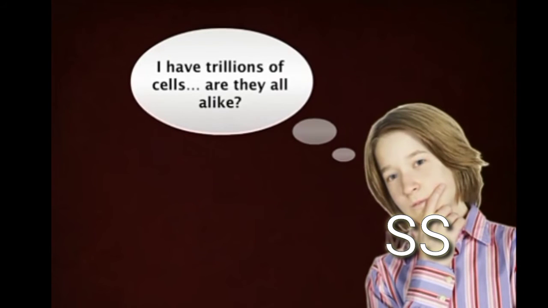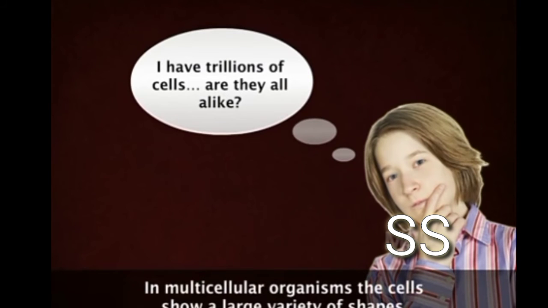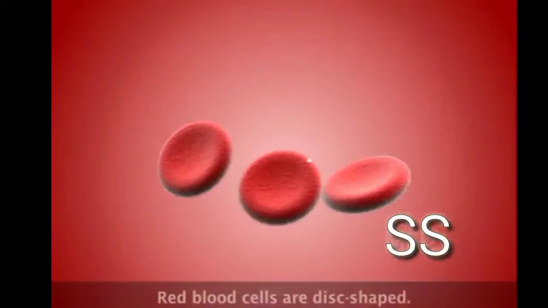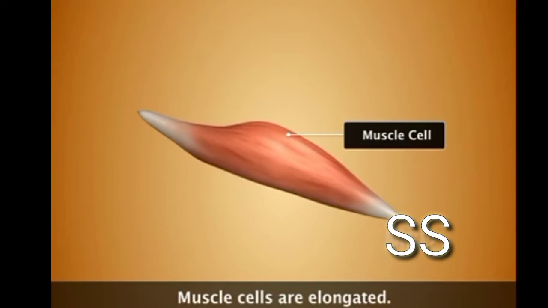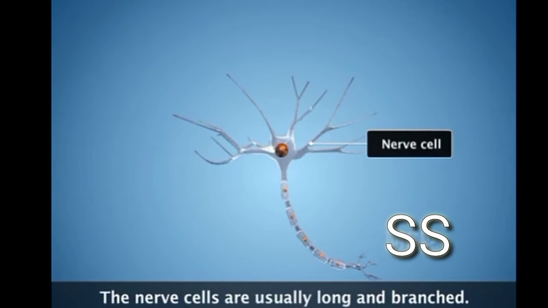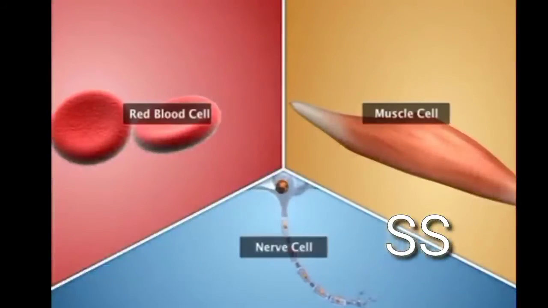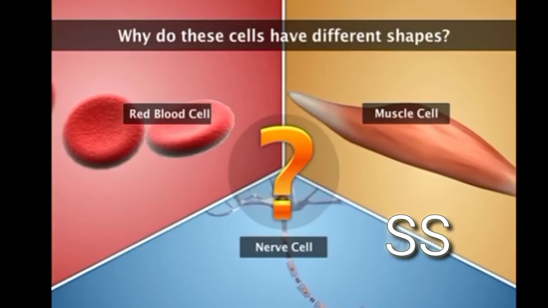Multicellular organisms such as human beings have trillions of cells, which vary in shape. Normal red blood cells are disc-shaped. However, they are highly flexible and can also change their shape so that they can pass through tiny capillaries. On the other hand, the muscle cells are elongated. The nerve cells are usually long and branched. Why do these cells have different shapes?